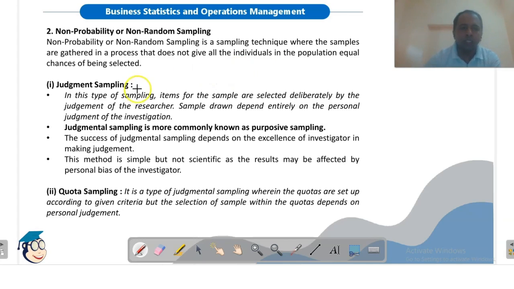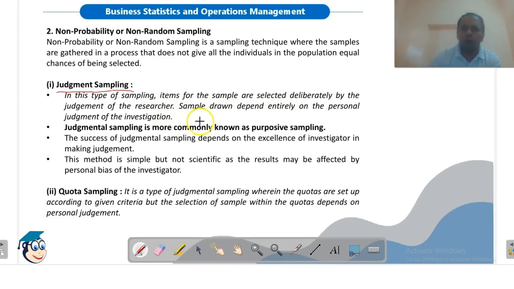So what are the different techniques? We have judgmental sampling. Judgmental sampling is sampling based on the own knowledge of the researcher. Okay, so researcher based on his own knowledge is drawing the sample. Sample draw depends entirely on the personal judgment of the investigator.